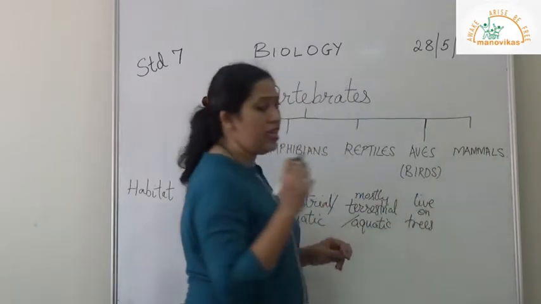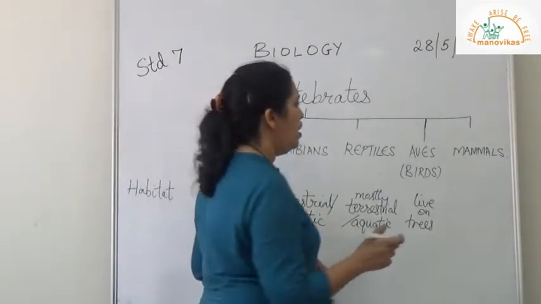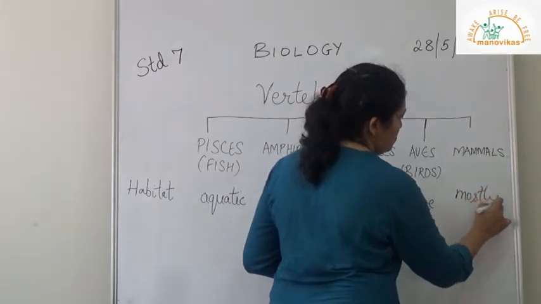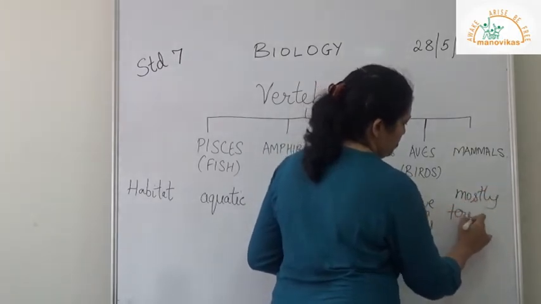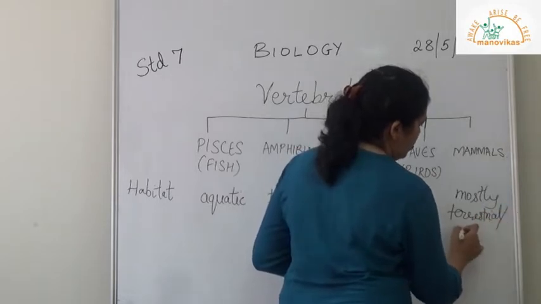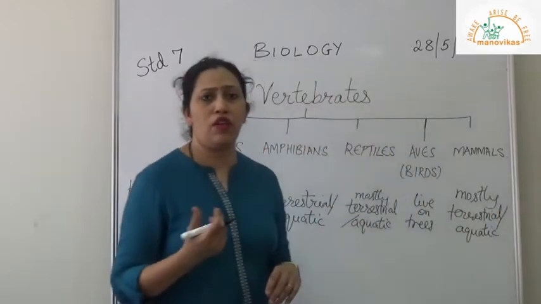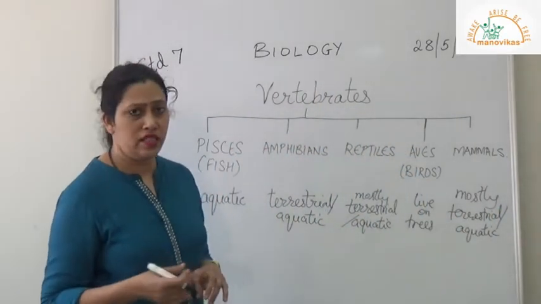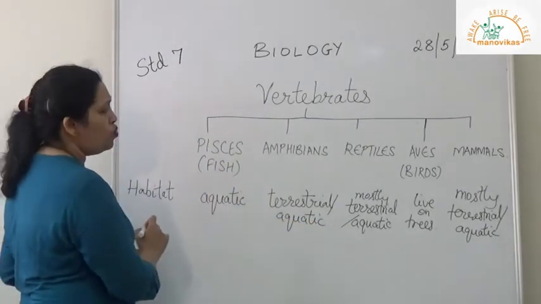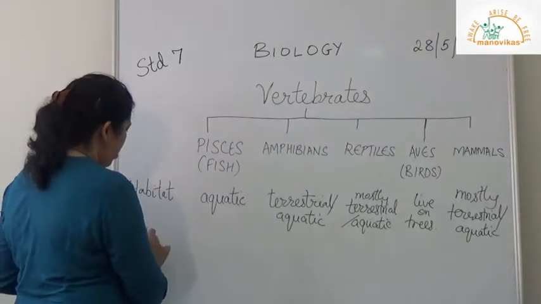We cannot call them terrestrial because they are half the time on the land but half the time they are flying. And mammals are mostly terrestrial. And some mammals are aquatic because they have adaptations to live in the water, like dolphin, blue whale, seal, etc.